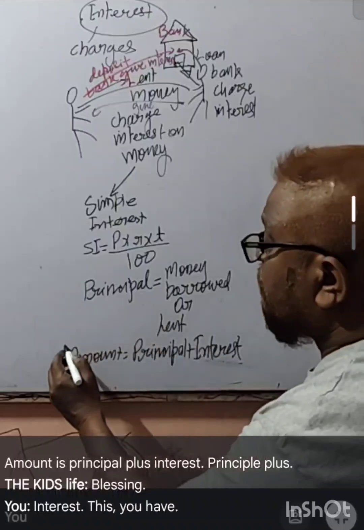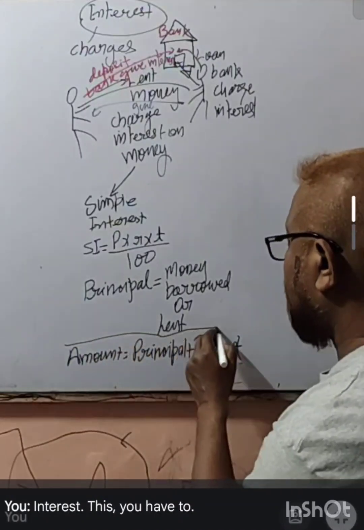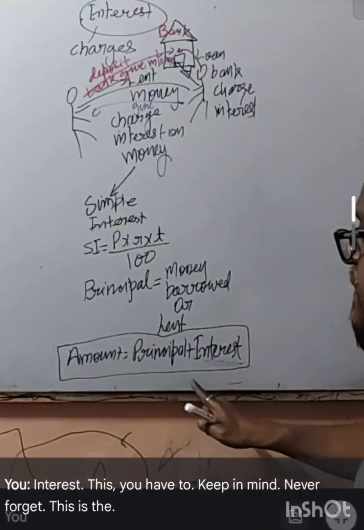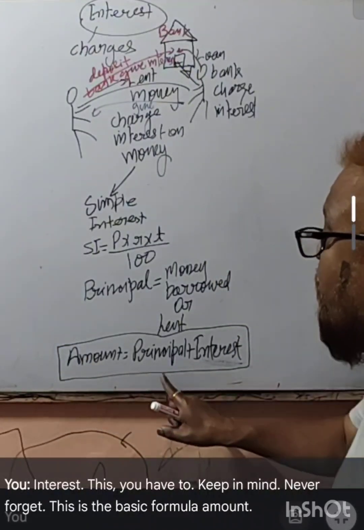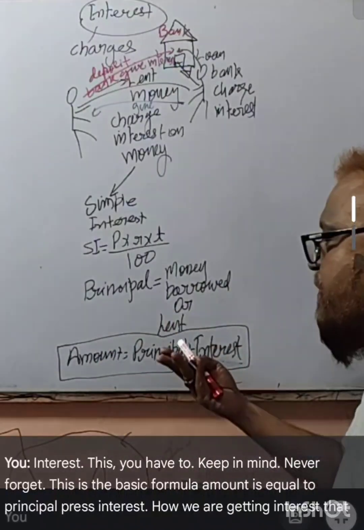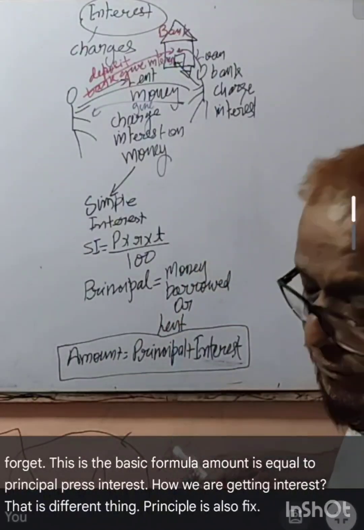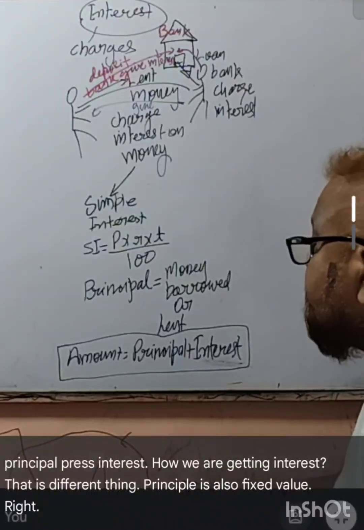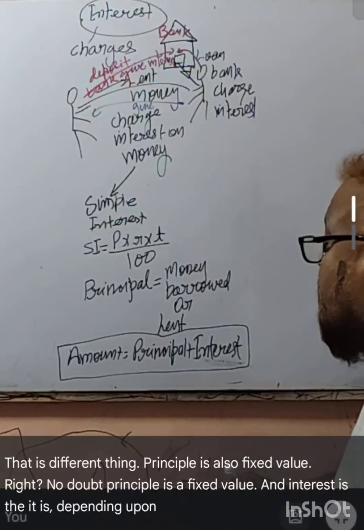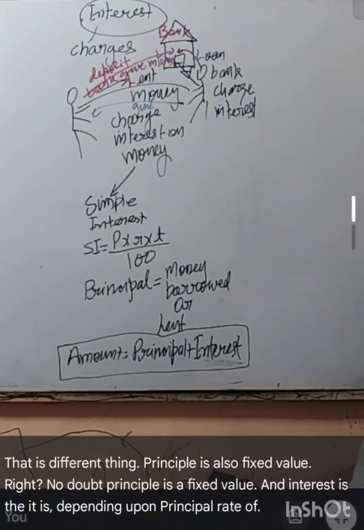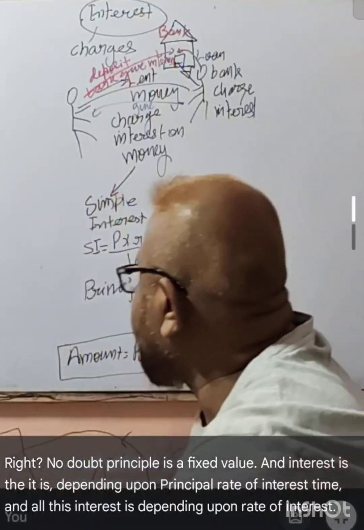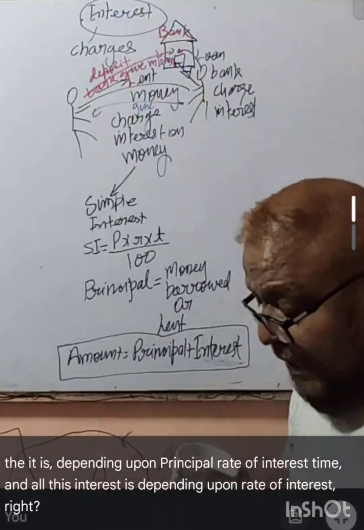This you have to keep in mind. Never forget. This is the basic formula. Amount is equal to principal plus interest. How we are getting interest, that is a different thing. Principal is also a fixed value, right? No doubt principal is a fixed value and interest is depending upon principal, rate of interest, time and all this.